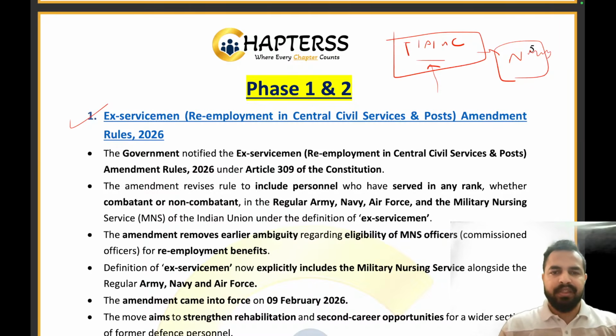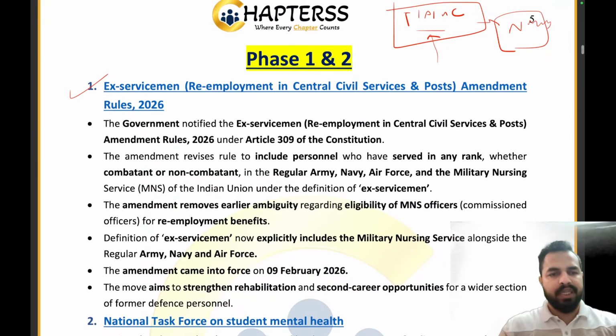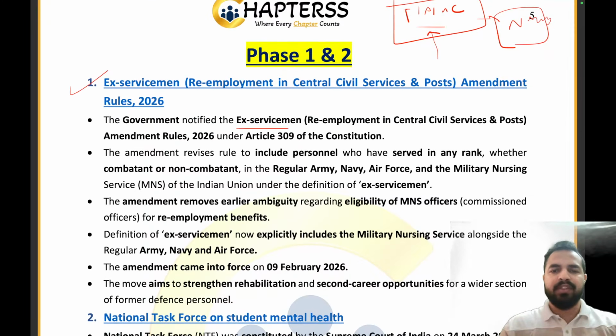Let us discuss this document and this article in a detailed manner. The government has notified the Ex-Servicemen Amendment Rules 2026 under Article 309 of the Constitution. So which article has been considered here? Article 309. The amendment revises the rule to include personnel who have served in any rank, whether combatant or non-combatant, in the regular army, navy, air force, and the military nursing service of the Indian Union under the definition of ex-servicemen.